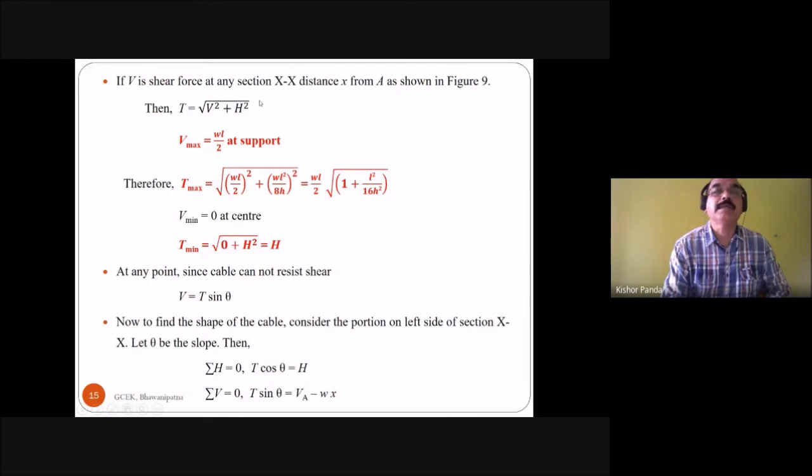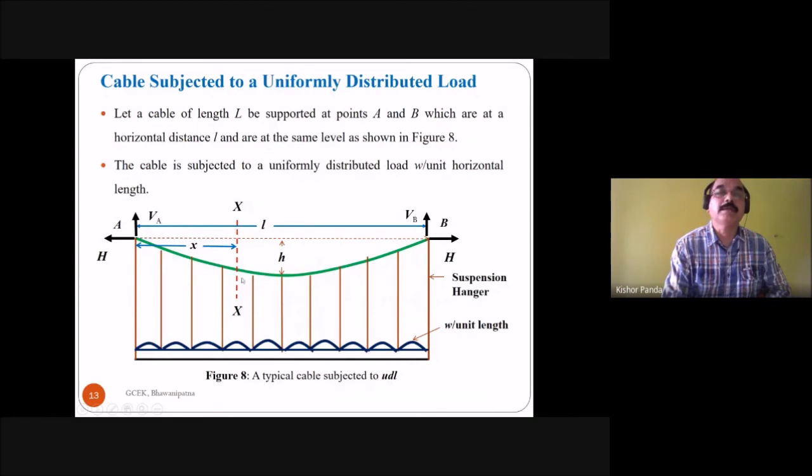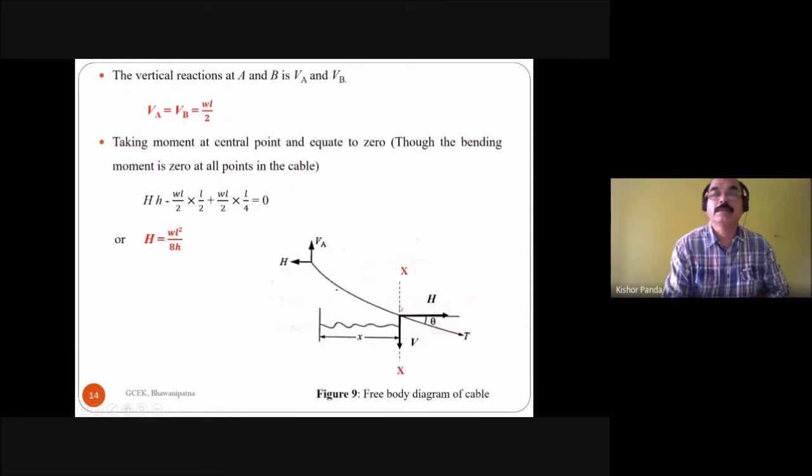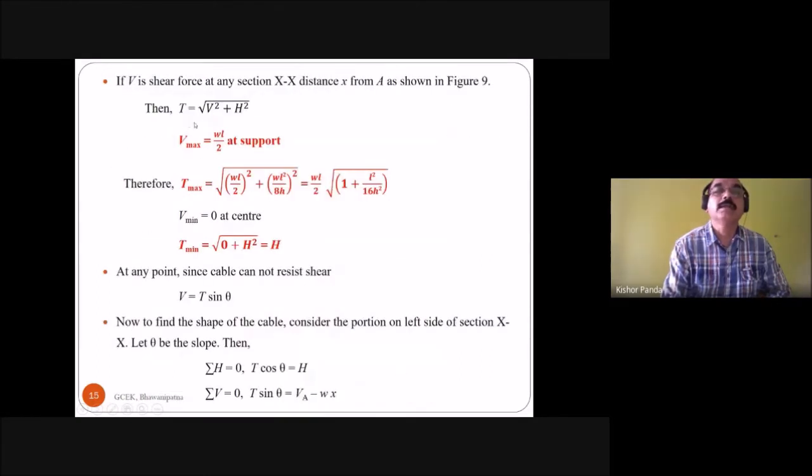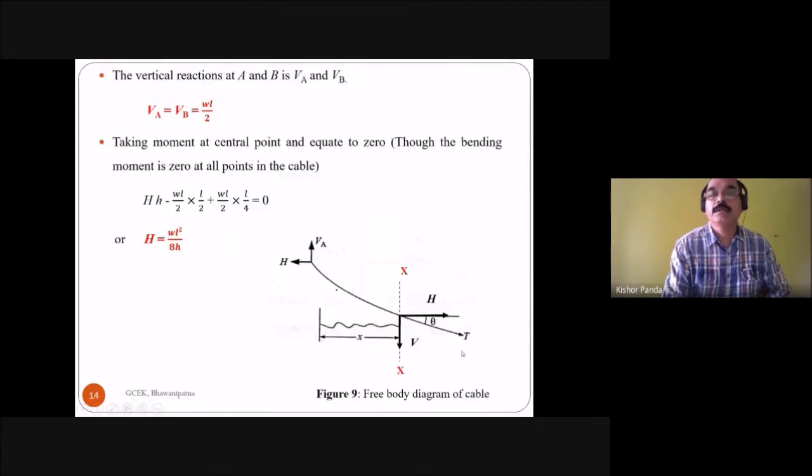Let V be the shear force at any section, at a distance x from A. So let us take one section here, at a distance x from the support A. Then T is equal to root over of V square plus H square. You see here, this is the tension in the cable, this is the vertical force, and this is the horizontal force at the section.